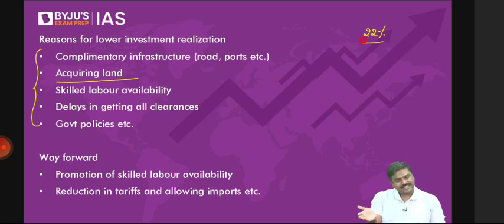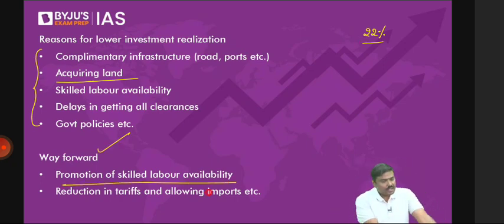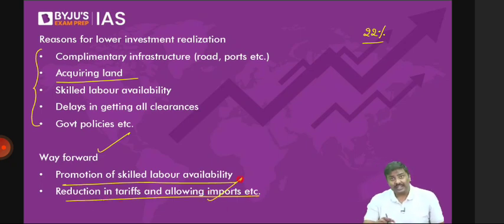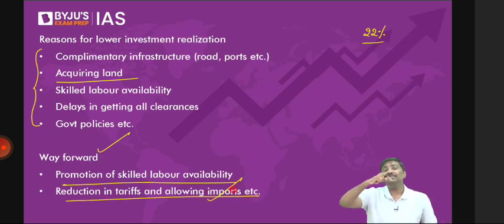Okay. So what is the way forward then? Promote more and more availability of skilled labor, reduce the tariffs, and allow more and more imports so that manufacturing becomes competitive. Exports can be done. Foreign companies will prefer to set up manufacturing in India. Done. So these are some of the points that you're supposed to write for this kind of question.